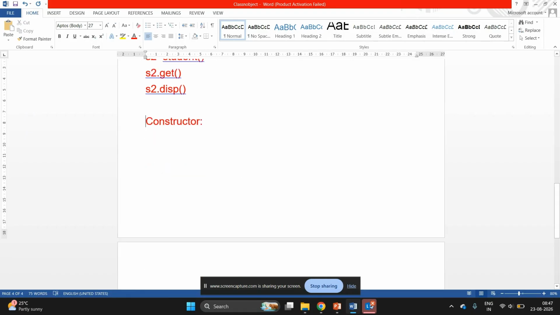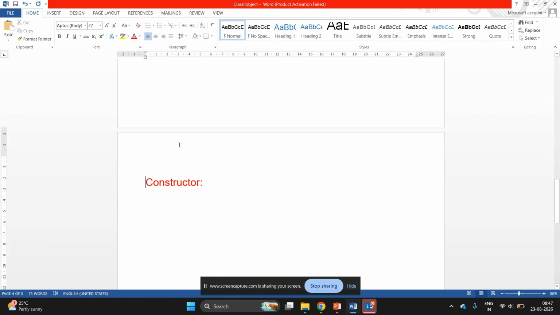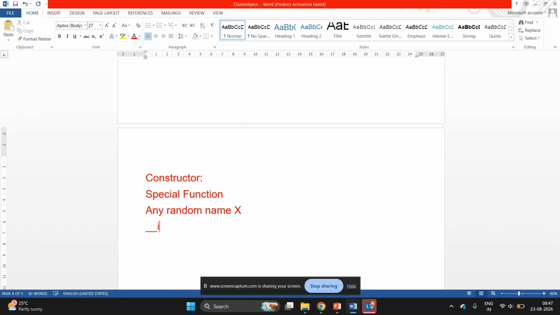Now, this constructor is a special function. Why is this constructor known as a special function? Because we cannot use any random name for this function. We have to use only a specific name for this constructor, and that is double underscore init. Its name is fixed: underscore underscore init underscore underscore.